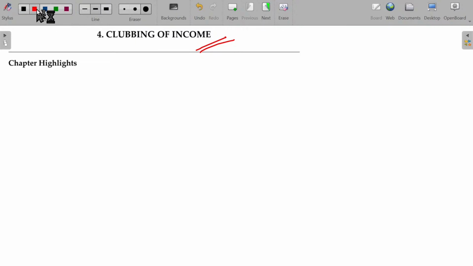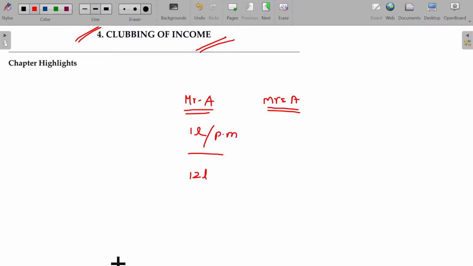Now, under clubbing of income, what are we going to study? Usually what happens, Mr. A and Mrs. A. Mr. A gets around 1 lakh rupees as business income per month. Naturally, it comes around 12 lakhs.